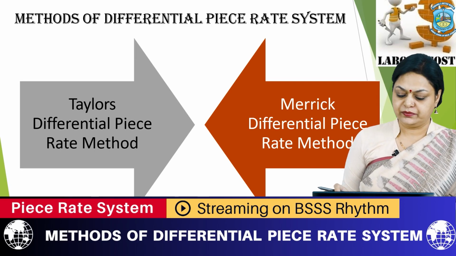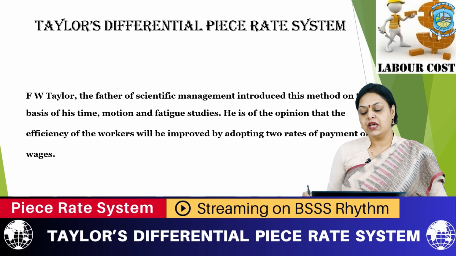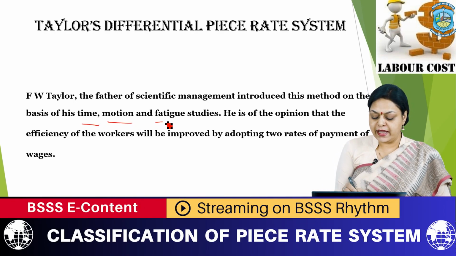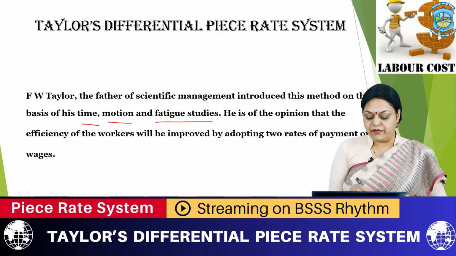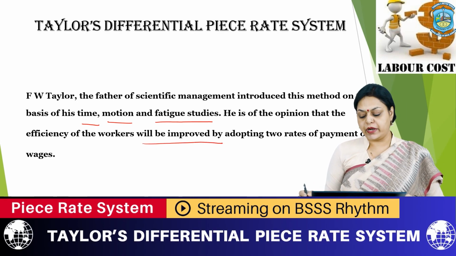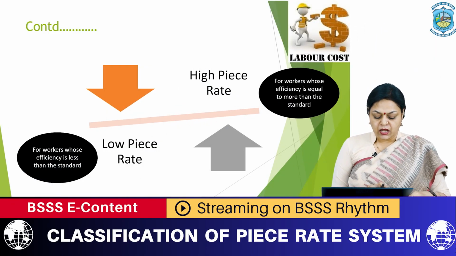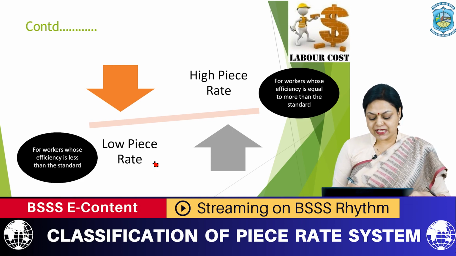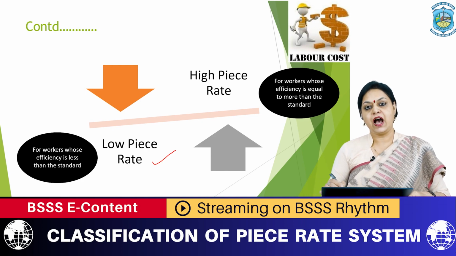Let us understand. F.W. Taylor, the father of scientific management, introduced this method on the basis of time, motion and fatigue studies. He is of the opinion that the efficiency of workers will be improved by adopting two rates of payment of wages. According to him, workers whose efficiency is less than the standard are paid a low piece rate. Workers whose efficiency is equal to or more than the standard are paid a higher rate.